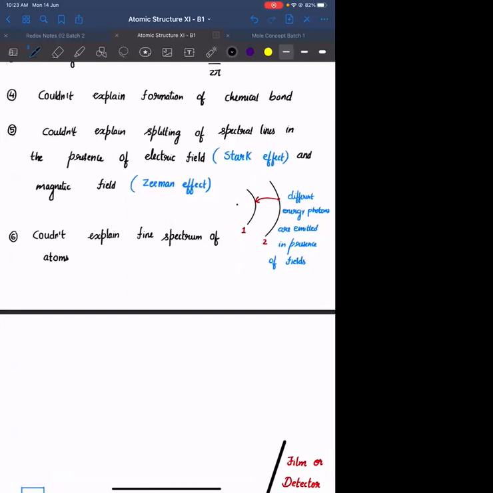In general, whenever the transition is from 2 to 1 or 3 to 1, 4 to 1, there has to be only a single line. Okay, there has to be only a single line.